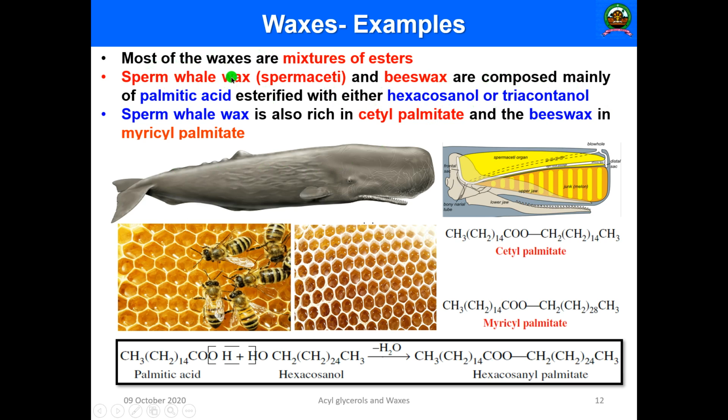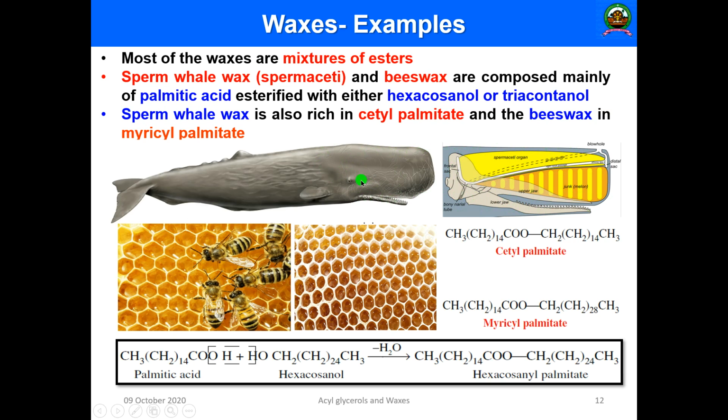So this is the sperm whale wax. In this region of the whale there is a particular organ called the spermaceti organ. I can show you here in a bigger way.